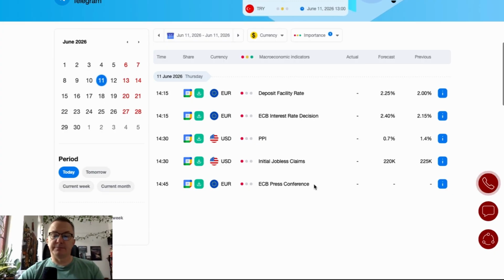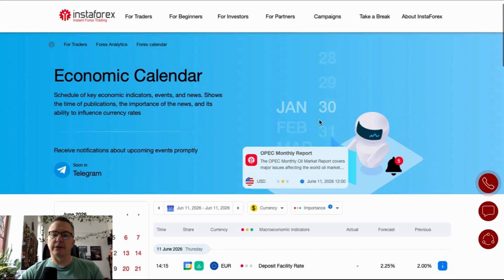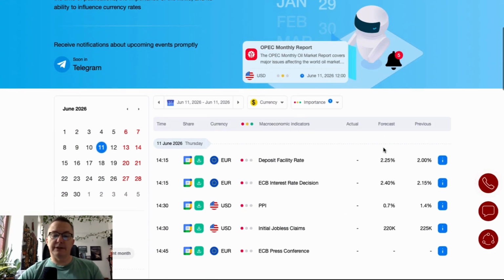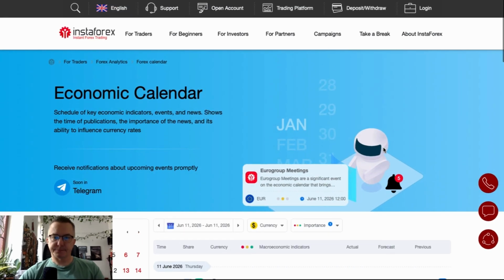Sometimes the volatility is bigger during the press conference than during the initial interest rate decision itself. Okay, so we know that it is a busy day later on, so let's take a look at the charts.